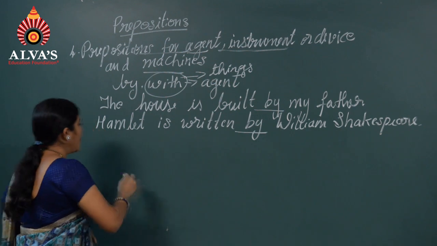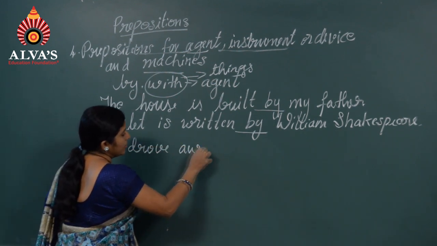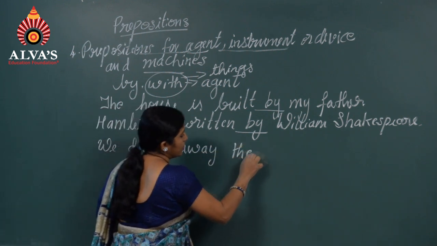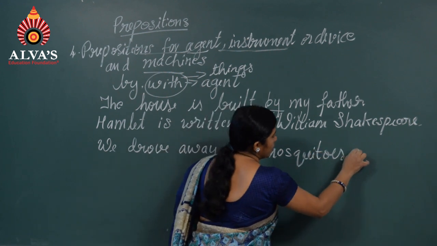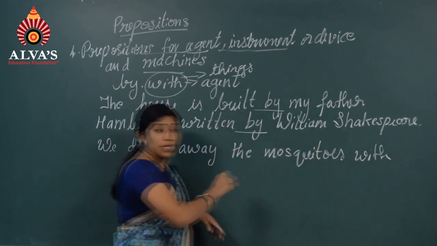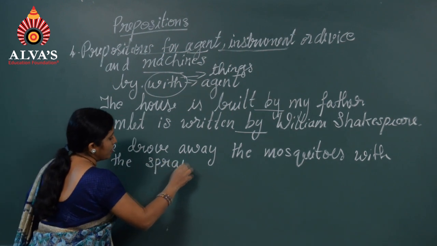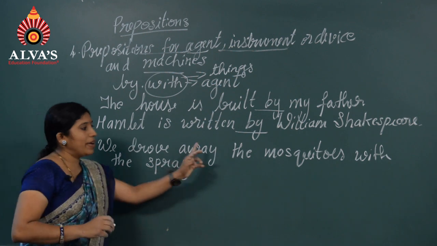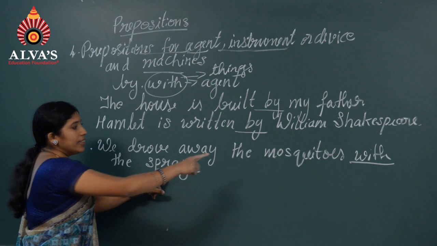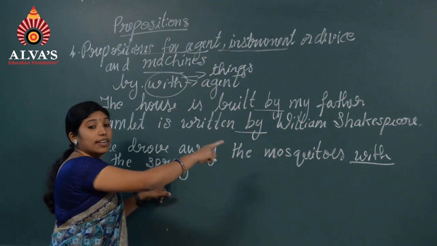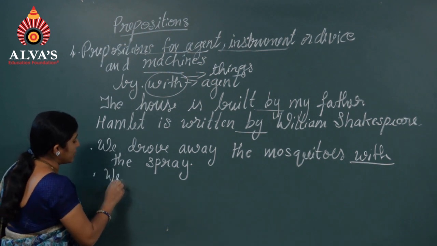For example, we drive away the mosquitoes with the spray. Here the spray is a thing. With is used as a connector. It is an agent.